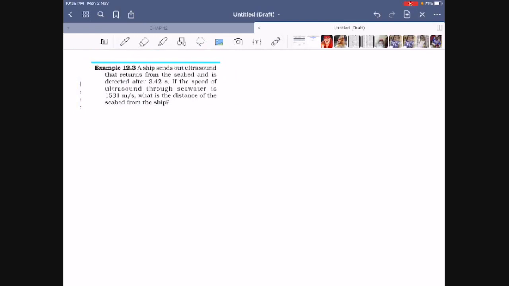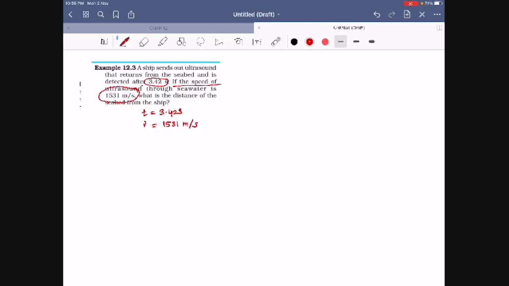See, a ship sends out ultrasonic, that means ultrasound, that returns from the seabed and is detected after 3.42 seconds. That means t is given as 3.42 seconds. And the speed of ultrasonic sound through sea water is given, so I'll write speed of the sound, 1531 meters per second. So these are the given values. What is the distance of the seabed from the ship?